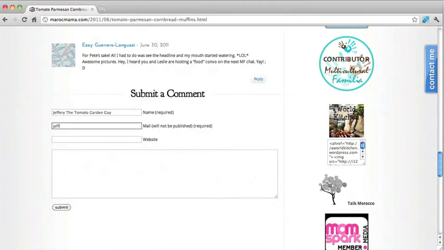So enter in a good email address. And now we need to write a good comment. It needs to be at least 3 sentences, remember.